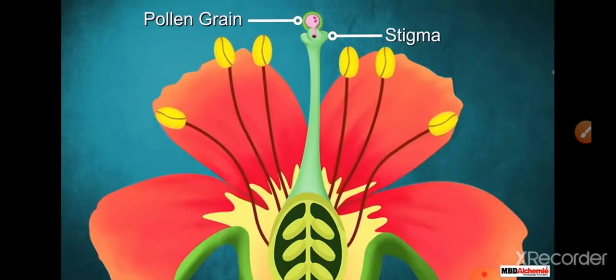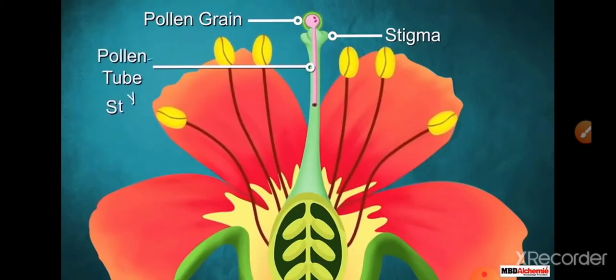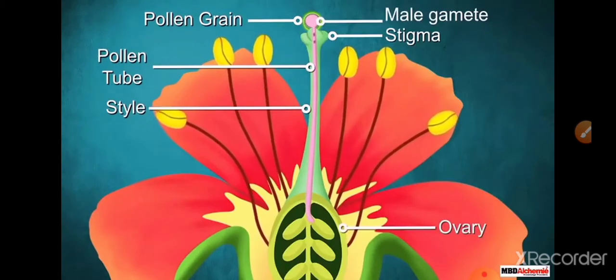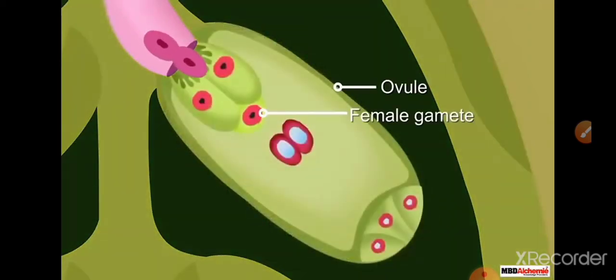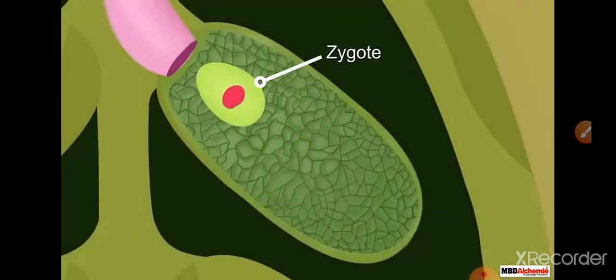What do you mean by pollen grain? Male gamete. It travels from the stigma to the style and from the style to the ovary, and this pollen grain is transferred to the ovule of the ovary. When the female gamete is attached to the male gamete, the pollen grain, the fusion of these two is known as fertilization.